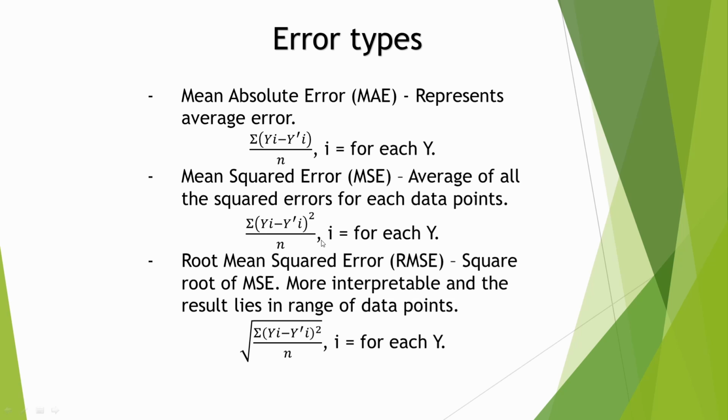But the mean squared error will fall outside the range of the original data point values. So they introduced root mean squared error. After calculating the mean squared error, we take the square root. This gives you the result in the range of the data points, so it is more interpretable.